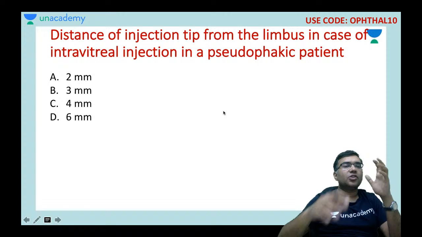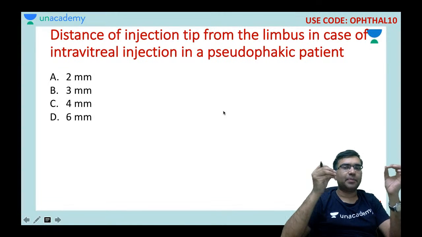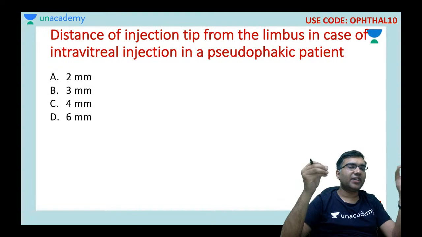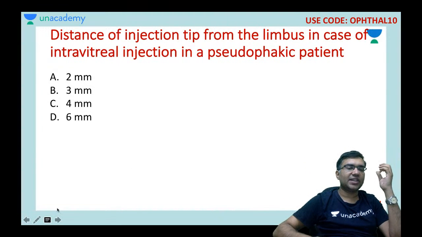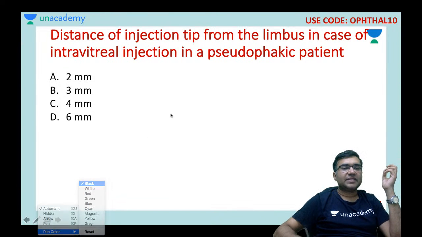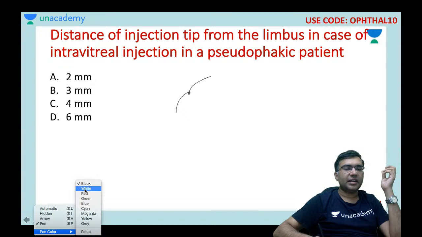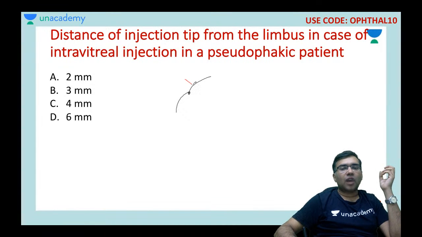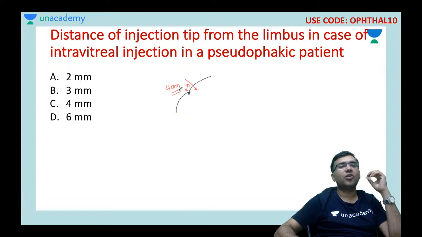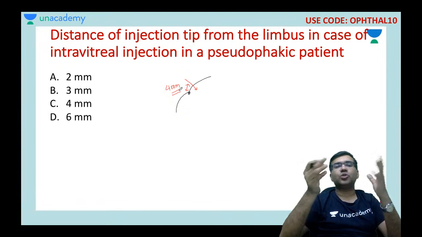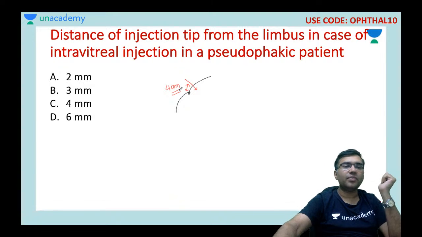Okay, next question: the distance of the injection tip from the limbus in case of intravitreal injection in a pseudophakic patient is, your options are 2 millimeter, 3 millimeter, 4 millimeter or 6 millimeter. Try to answer. This is the limbus and I have to put an intravitreal injection. How far from the limbus should I put it? Very good Dr. Avinash, this should be around 4 millimeter. So this distance should be 4 millimeter in patients who are suffering from endophthalmitis.